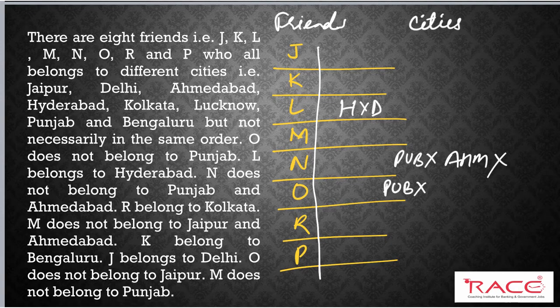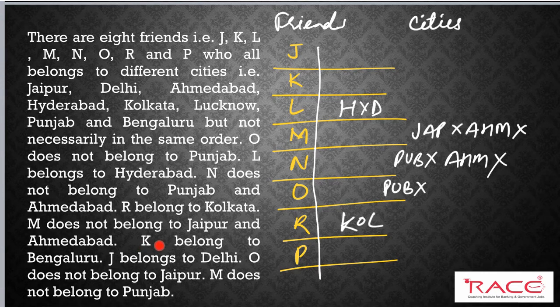Next, R belongs to Kolkata. Again, direct information. Next, M does not belong to Jaipur and Ahmedabad.